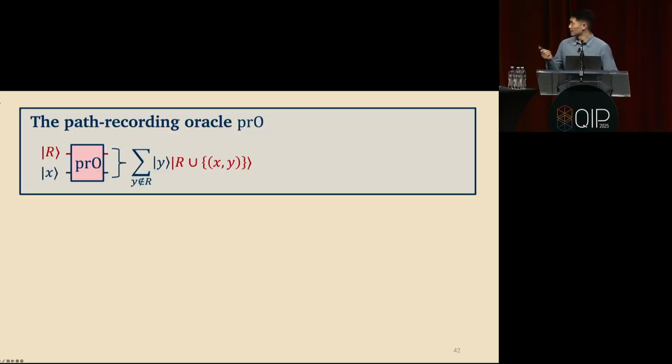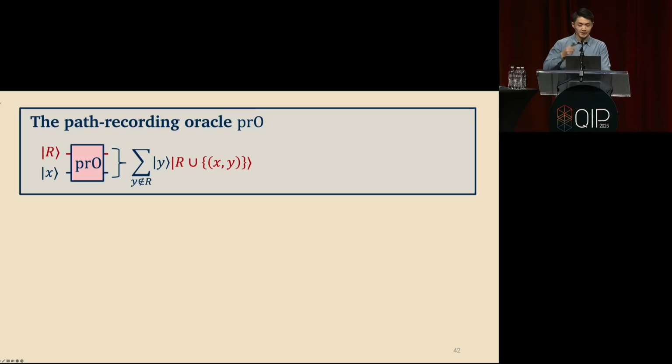All right, so now let me just jump into defining the path recording oracle. So the path recording oracle is going to be an isometry, and it's going to act on two registers. So one register, this ket x register, is going to be an n-qubit register. So this is the standard register corresponding to the adversary's queries for the unitary. And it's going to have this additional register in red. That's the purifying register. It's going to be hidden from the adversary.